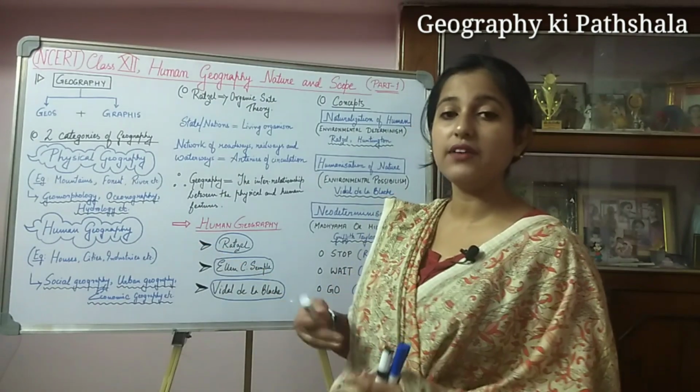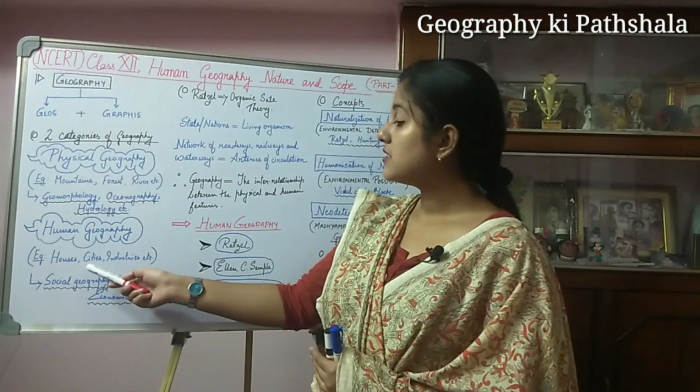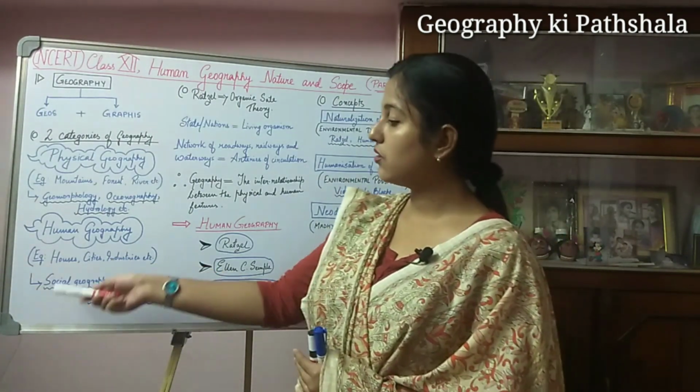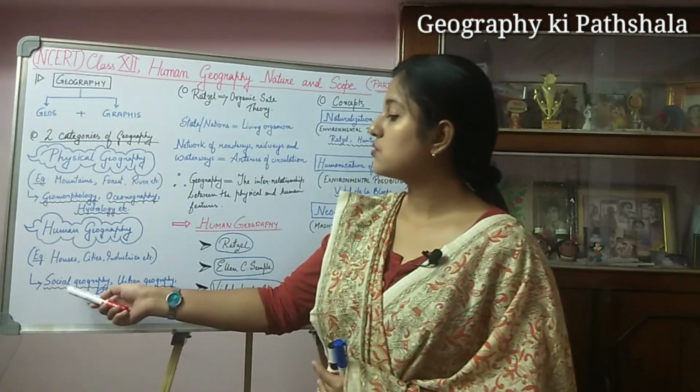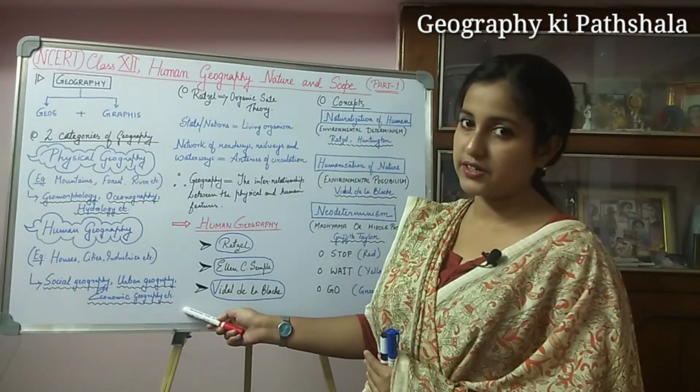It deals with life forms, for example houses, cities, industries, etc. There are also other parts: social geography, urban geography, economic geography, etc.